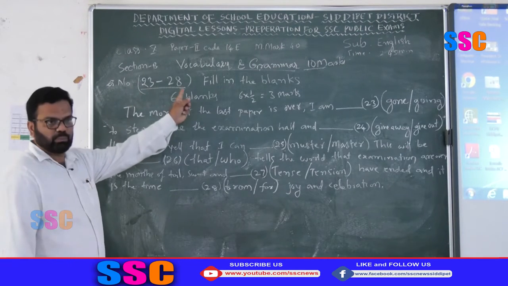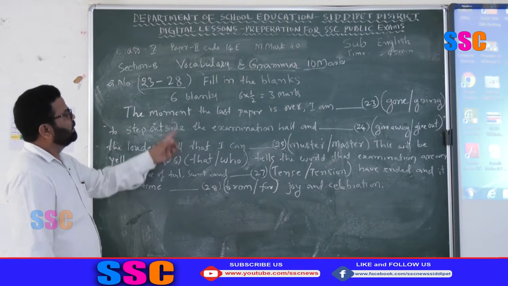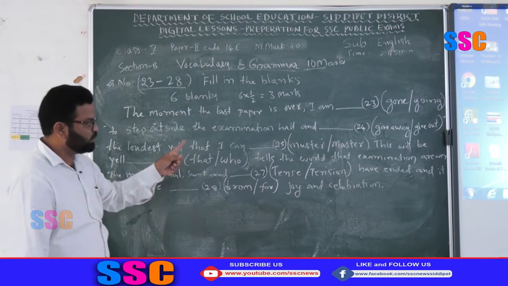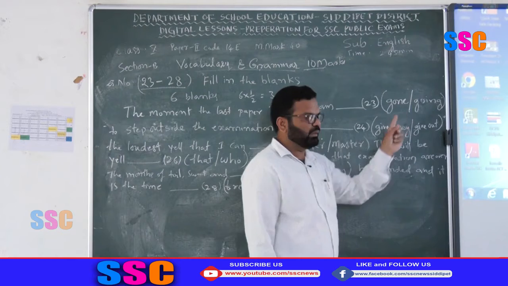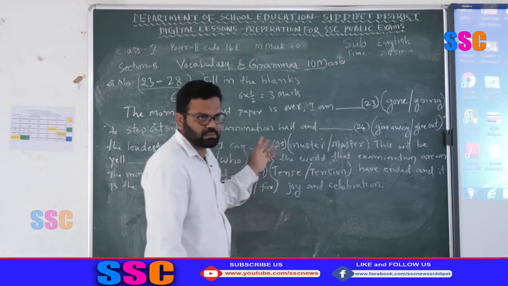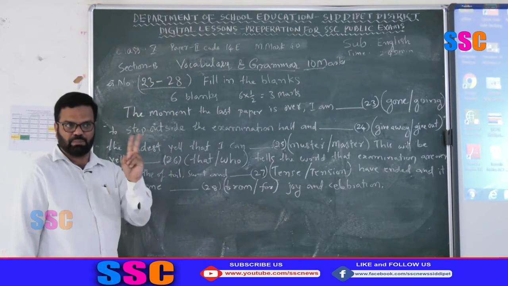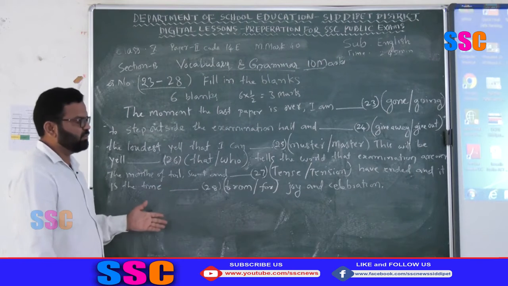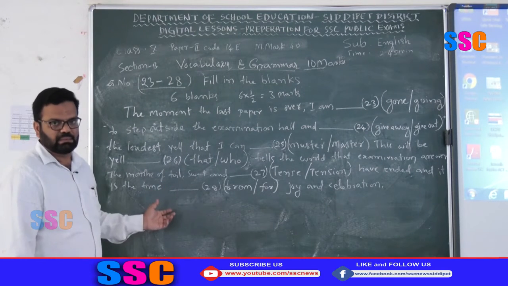Questions number 23 to 28. After the cloze test, we will find one passage with 6 blanks. After each blank, you have 2 choices, like gone, going, or give away, give out, like this. With 6 fill in the blanks with 2 options in brackets, it is very easy to choose your answer if you are aware of all the grammatical structures, all these things.